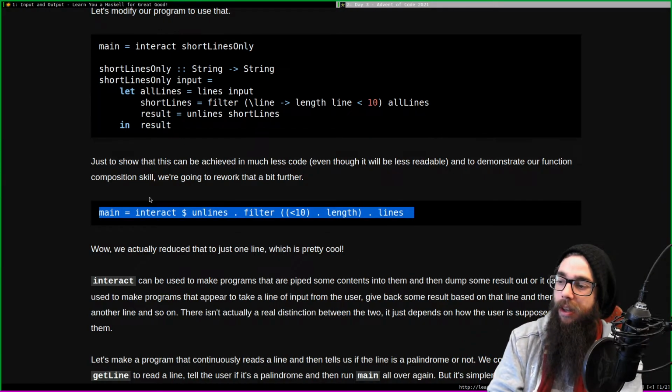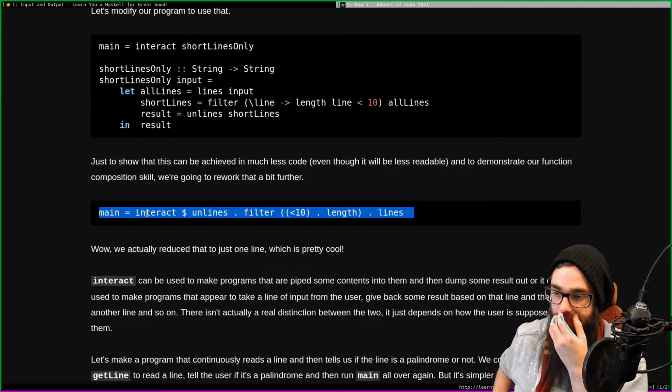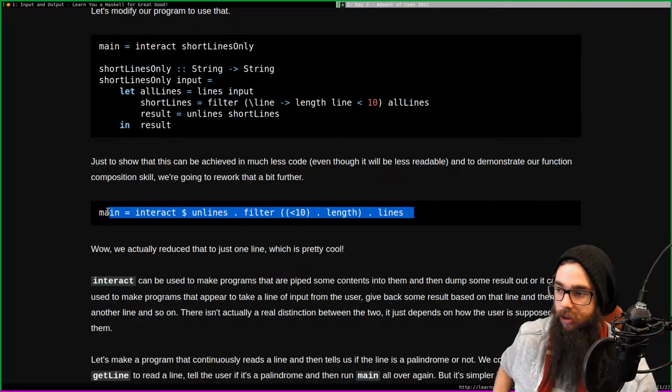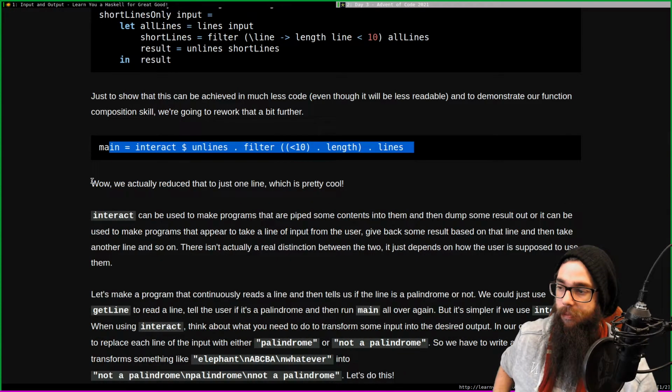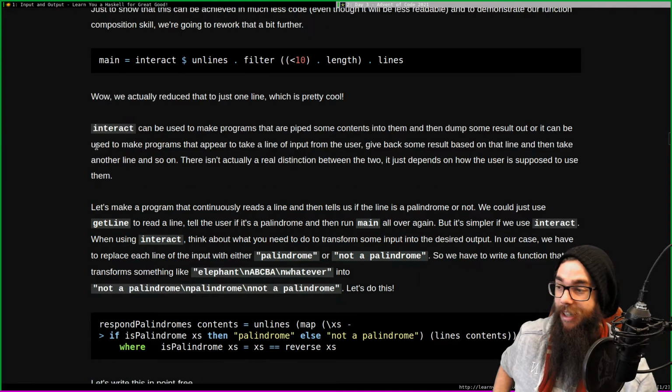So this is good for learning this. This is a stepping stone to get here, I suppose. But when you actually get here, this is probably kind of great, I assume. Well, we actually reduced that to just one line, which is pretty cool. It is. It is cool.